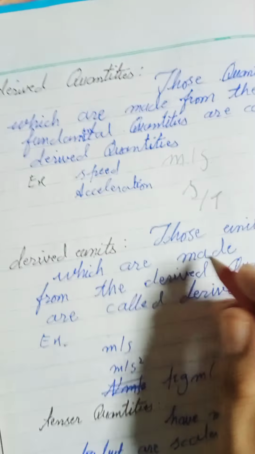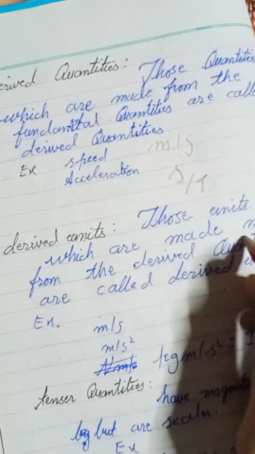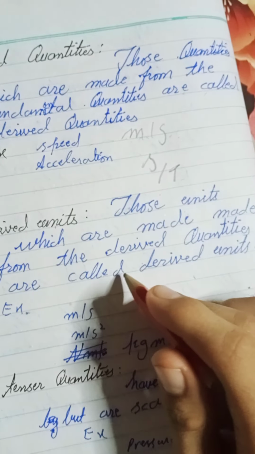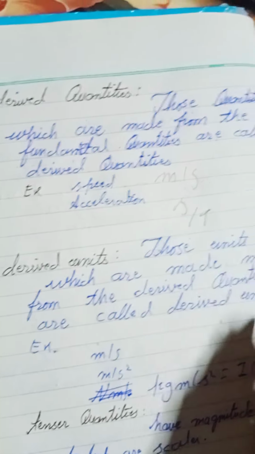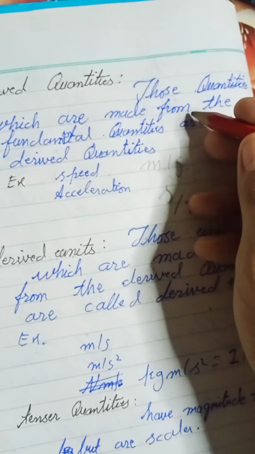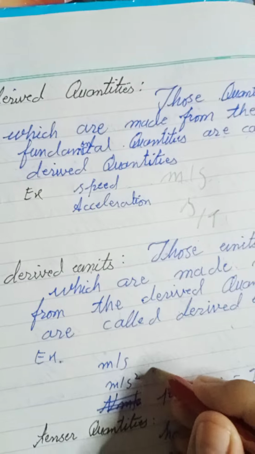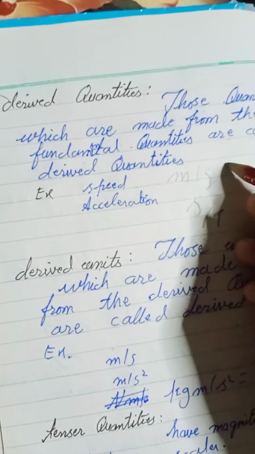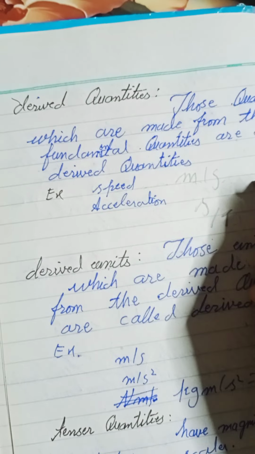Number two is derived units. The units of derived quantities are known as derived units.